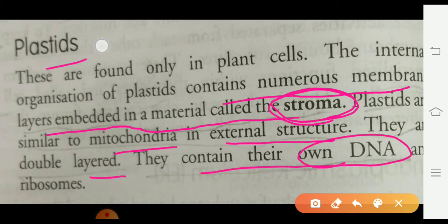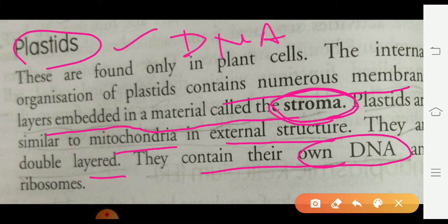Student, plastids also have their own DNA like mitochondria, and also they have their own ribosomes. So you can see that these are both similarities between the mitochondria and plastid, and the examination also asks to write the similarities between the mitochondria and plastid.